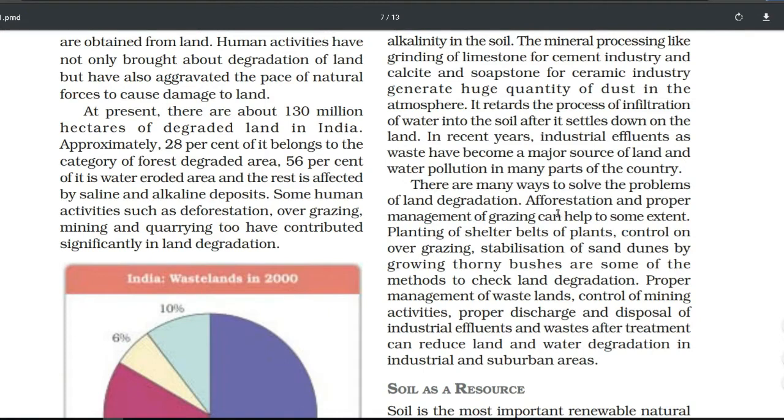After that, to sort out these problems, we have afforestation. Afforestation means that we are going to plant more trees, and proper management of grazing can also help us to conserve this land. Planting of shelter beds. So this last para we are going to read. Here the solution is given on how we are going to control land degradation.